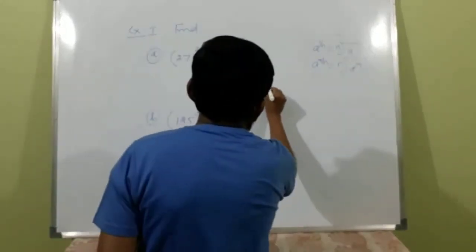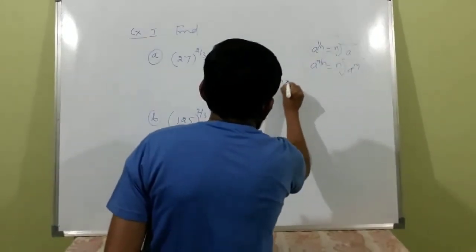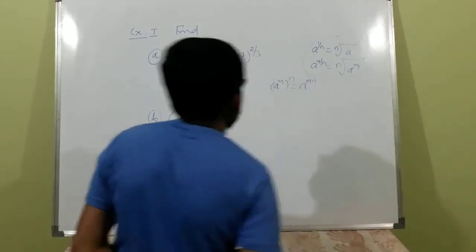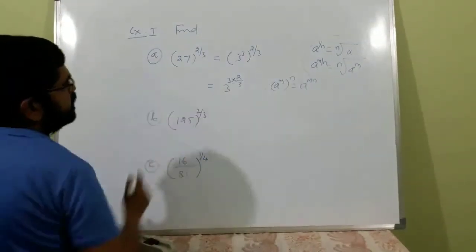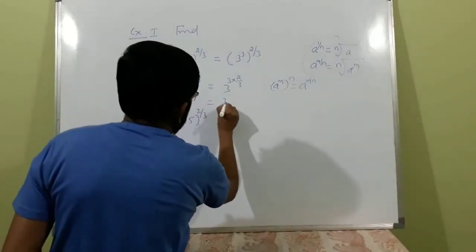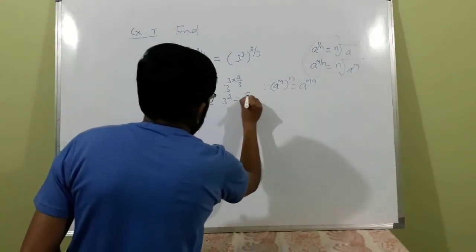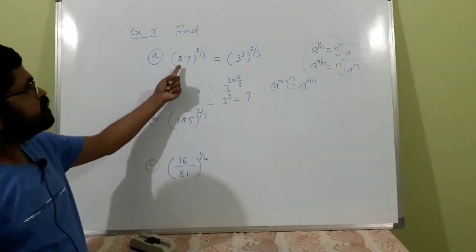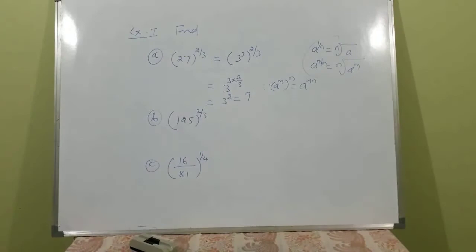So 3 gets cancelled, that is 3 squared is equal to 9. So 27 to the power 2 by 3 is 3 square or 9.